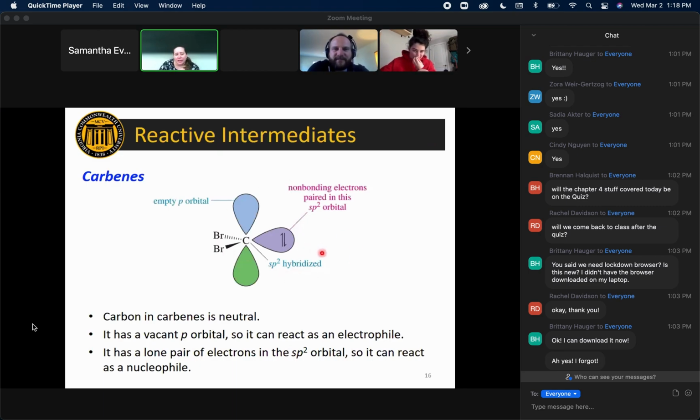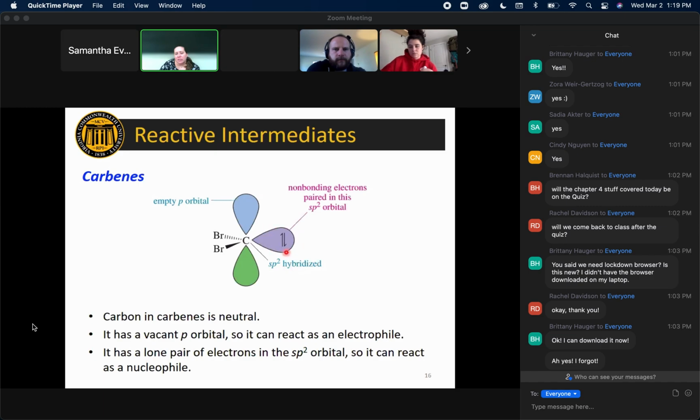Carbenes are weird. They're very weird. They only have 6 electrons. So they have both a lone pair and an empty p orbital. Okay, so these are very strange creatures, these carbenes. If you do your formal charge calculation, you'll see that that carbon has a formal charge of 0. But you can imagine it's carrying a lone pair of electrons in one hybridized orbital, and then it has an empty unhybridized orbital.